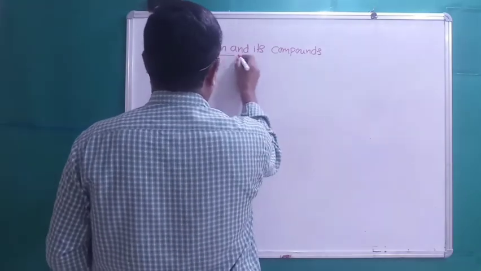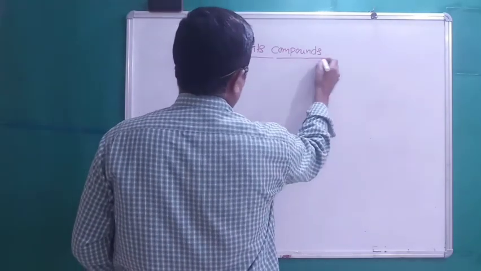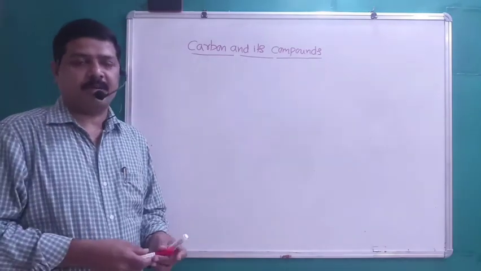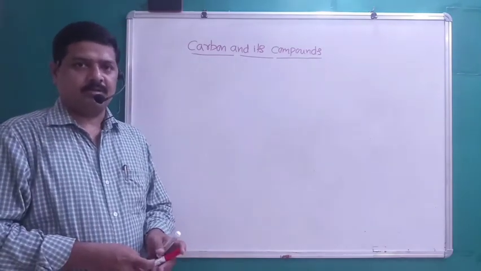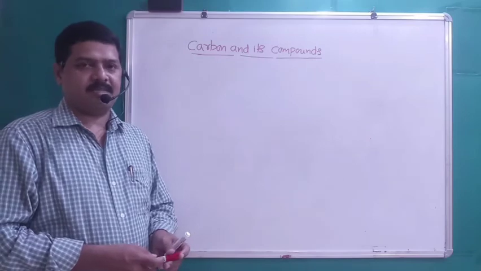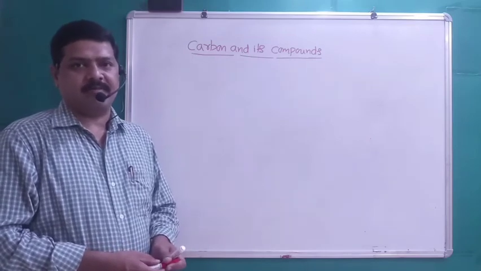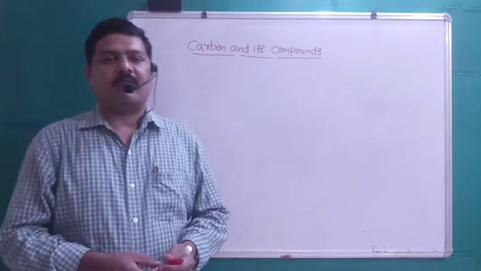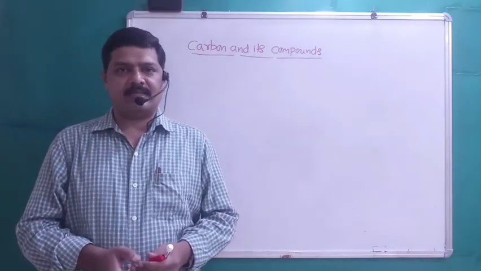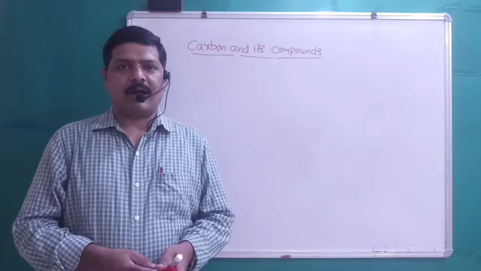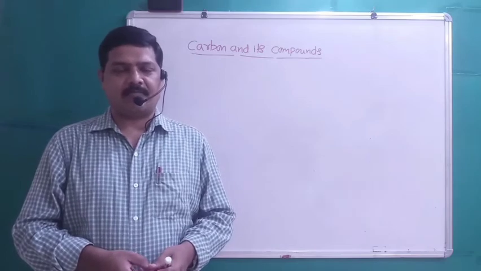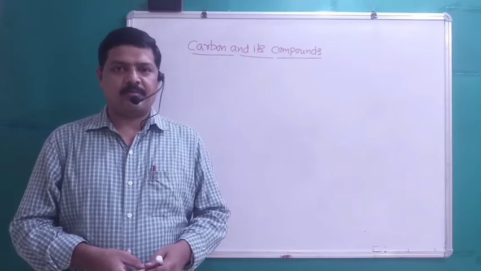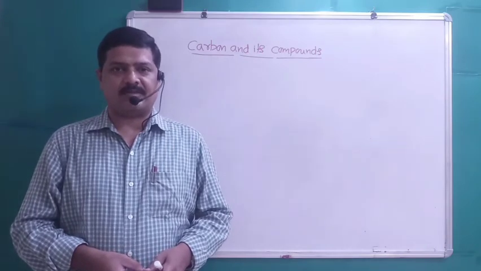Students, in the last class we discussed the chemical bonds. Different types of chemical bonds are there. As far as the 10th standard syllabus is concerned, we need to learn about two types of chemical bonds: one is the covalent bond, the other is the ionic bond. A bond between a non-metal and a non-metal is a covalent bond, which forms due to mutual sharing of electrons.